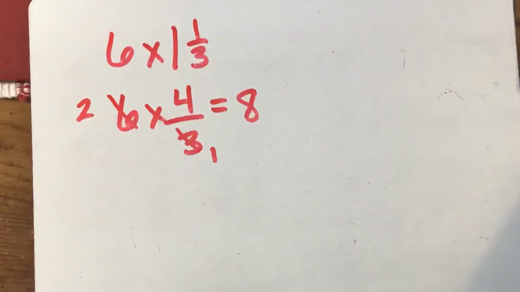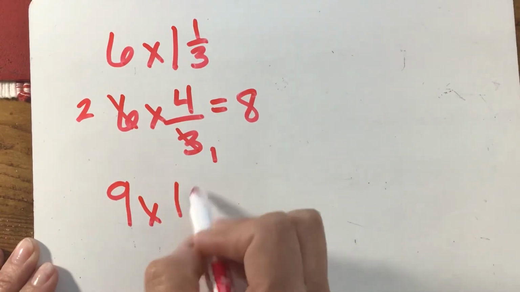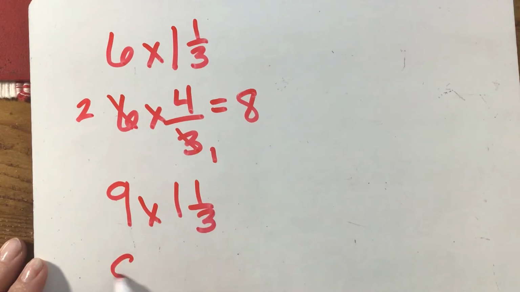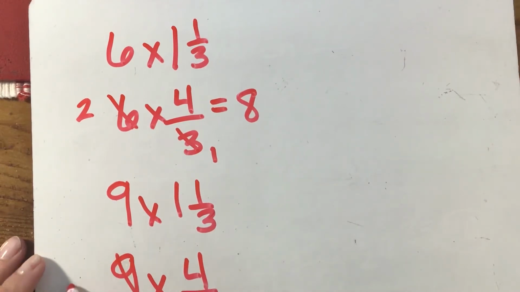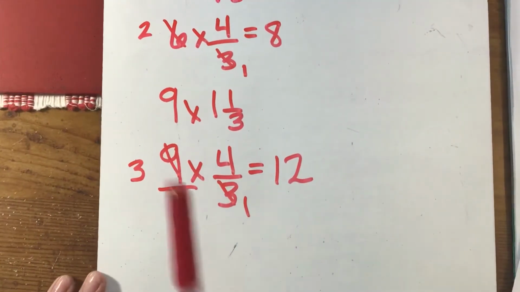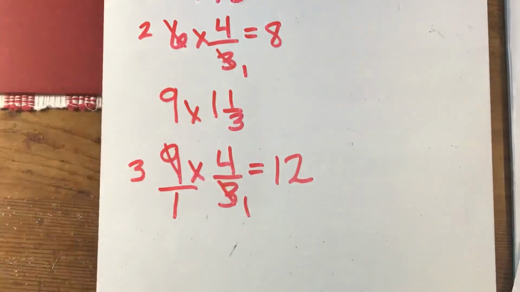Okay? We know B isn't going to work. Let's look at C. C is 9 times 1 1/3, and we're trying to get it to be 12. So 9 times 4/3, cross reduce, 12. Oops, I'm sorry, you guys couldn't see that. There we go. So 9 and 12, so C will work. So we want to bubble in C.